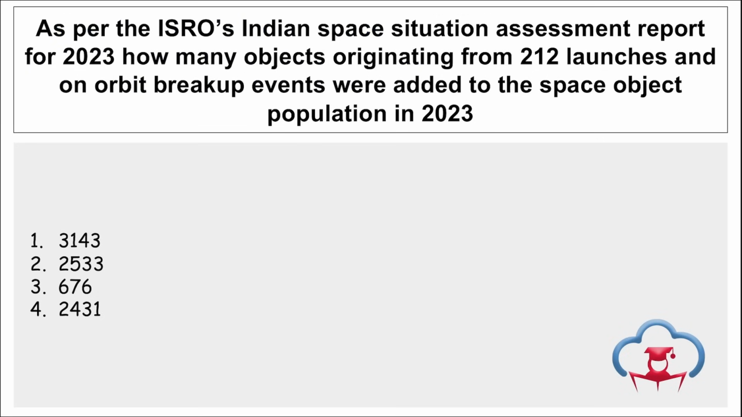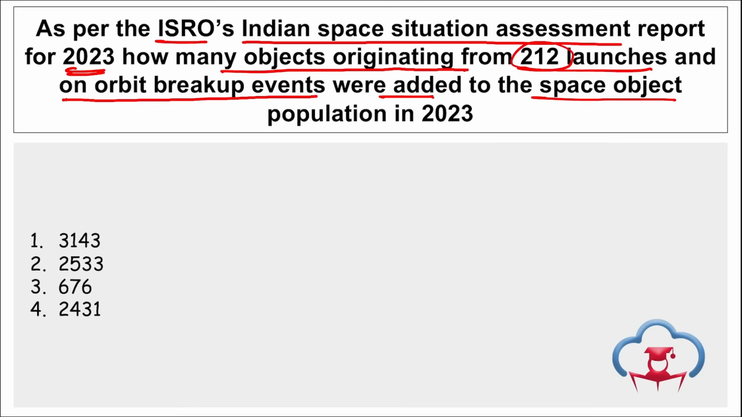Moving on. As per the ISRO's Indian Space Situation Assessment Report for 2023, how many objects originating from 212 launches and on-orbit breakup events were added to the space object population in 2023? We know that space object or space population is also one of the most important criteria for safety, because there are so many objects, small fragments that are floating in Earth's orbit. Right, so for this particular reason, this report was released.